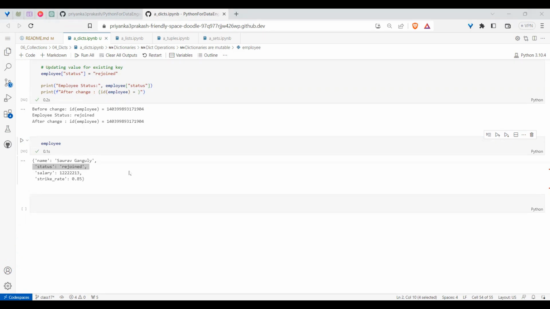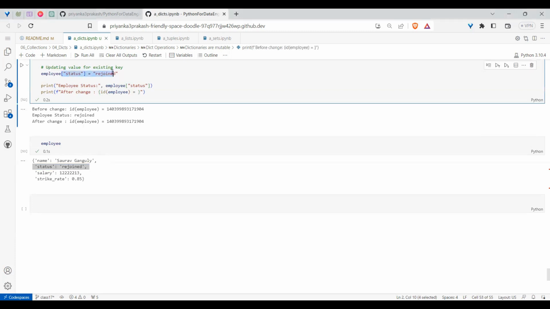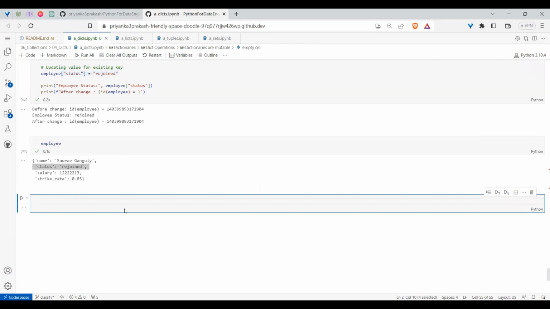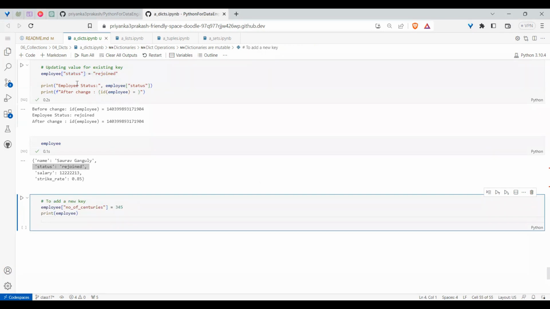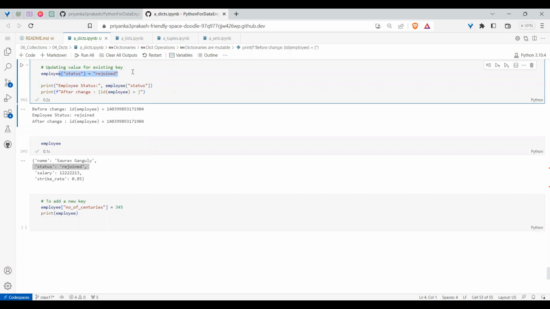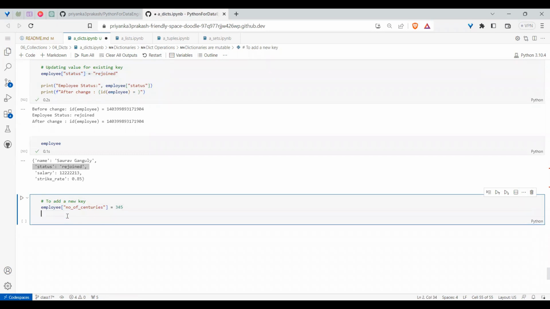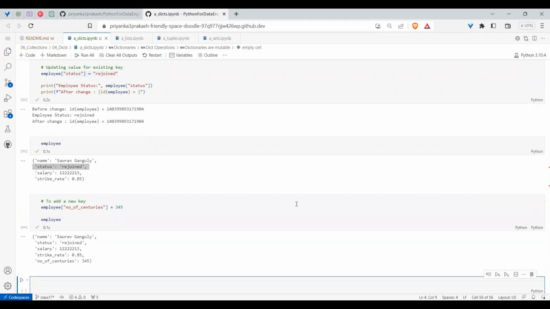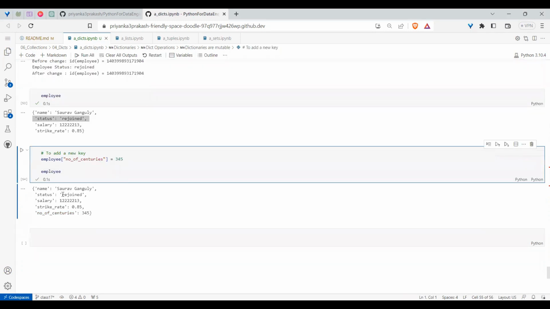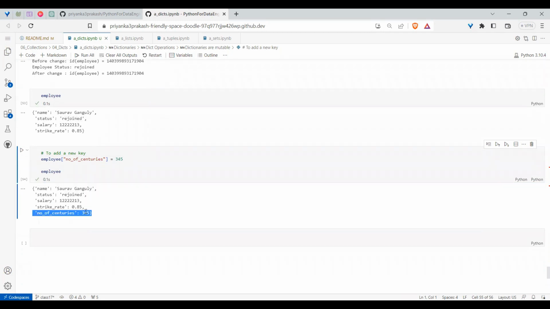Next, one more thing is how to add a new key. The existing key you updated like this. If you want to update an existing key, this process is the same. Updating the existing key is the same process, and adding a new key is also the same process. So you need not worry. If you do that right now, and after that I ask, hey, total employees, you can see that employees is like this. So the new key was added. Where was the new key added? It was added at the last. So it will follow the order in which you have given.